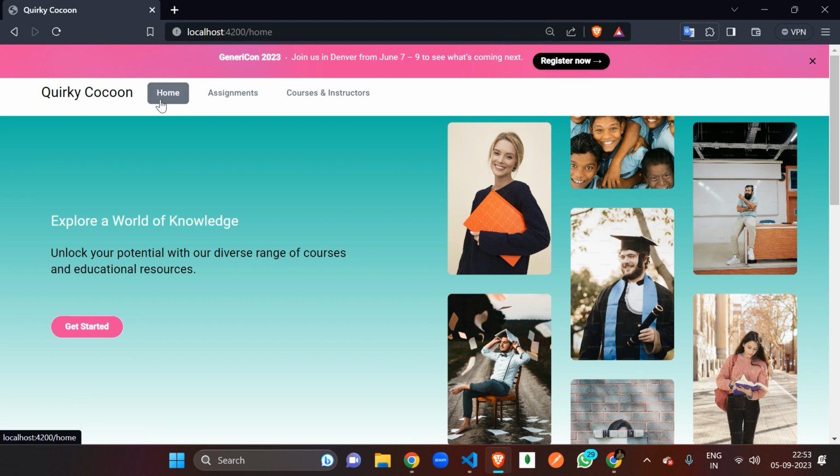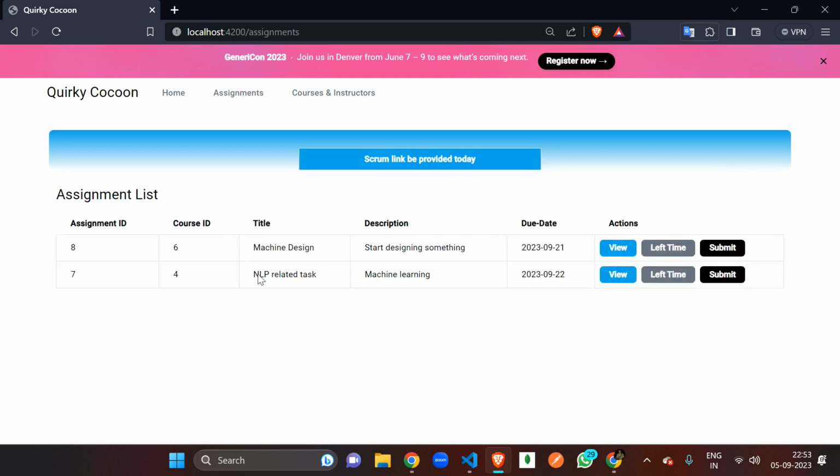We are also giving the home button here. That is not required, but we are just making this website more aesthetic. Now let's move to the assignment section. We can see that an assignment is already created here by the admin. And this is the announcement section, which we can also call a notice or notification, given by the institute. This is the assignment ID, and this is the course ID. The title is whatever is running in the class, and that is the description. We have to submit this assignment by the due date, which is this.